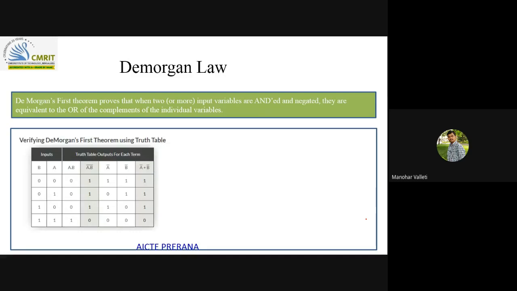Now, De Morgan's law proof. De Morgan's law has two forms, right? One is the SOP form and the other is the POS form. This is the POS form. So how will we prove De Morgan's law? (A·B) whole bar is equal to A bar plus B bar. You just check this later: for all the input combinations, both truth tables were the same. Hence, I am saying that (A dot B) whole bar is equal to A bar plus B bar.